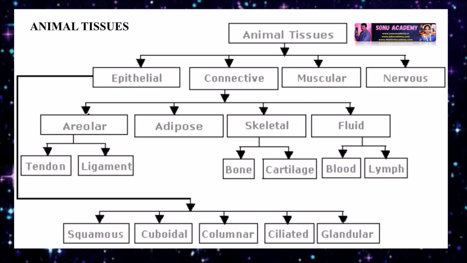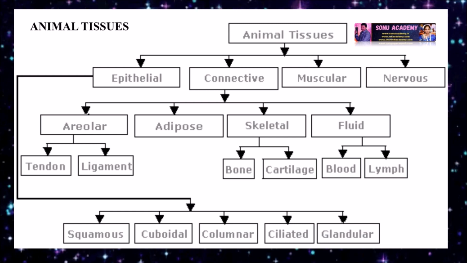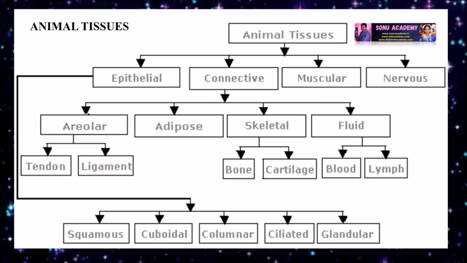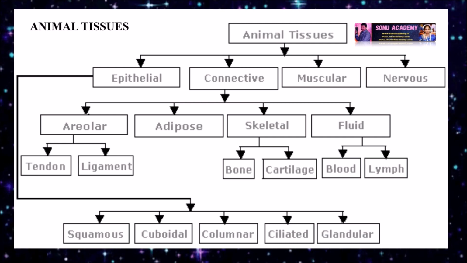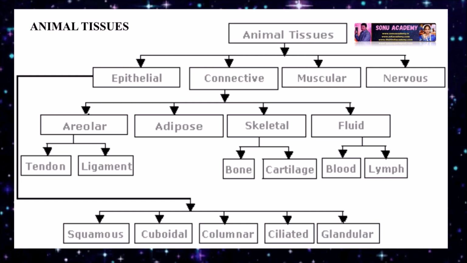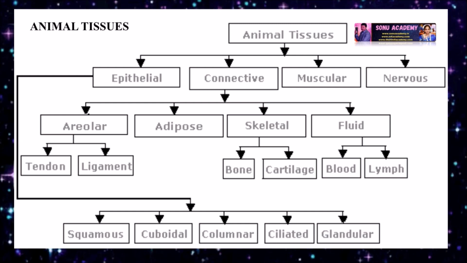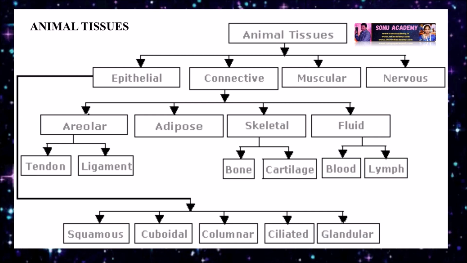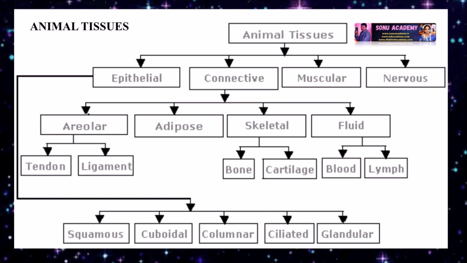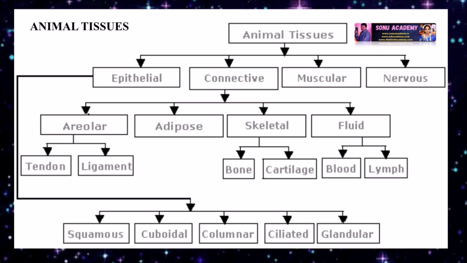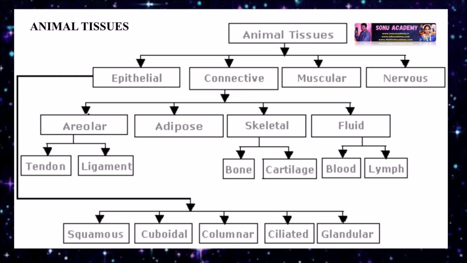Let's discuss animal tissue. Animal tissue is mainly categorized into epithelial tissue, connective tissue, muscular tissue, and nerve tissue. Epithelial tissue divides into squamous, cuboidal, columnar, ciliated, and glandular tissue. Connective tissue divides into areolar, adipose, skeletal, and fluid. Areolar includes tendon and ligament. Skeletal divides into bone and cartilage. Fluid includes blood and lymph.